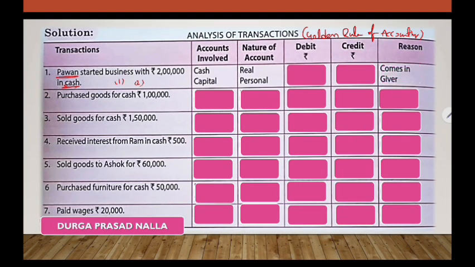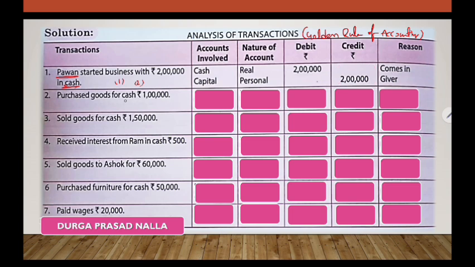You just check: the business receives cash, that's why it comes in. And the owner is the giver to the business. So as you know, comes means debit, the amount we are showing on the debit. Giver means credit.